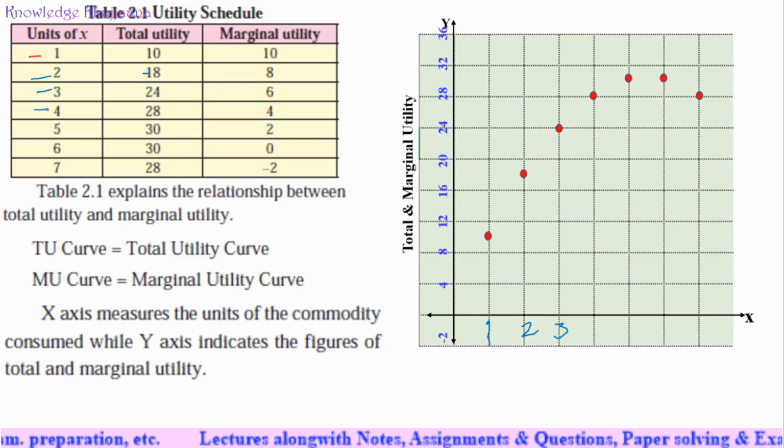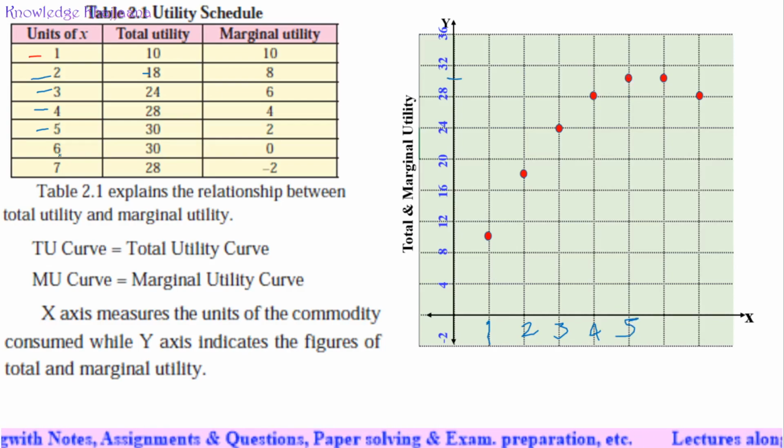With the consumption of the fourth glass of water, we will have the total utility as 28. With the fifth glass of water, we will have the total utility as 30. Then, after getting 100% satisfaction, even if we drink the sixth glass of water, we come to know that utility is not increasing.